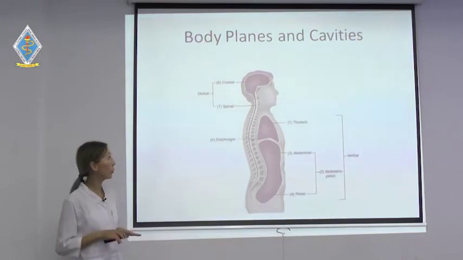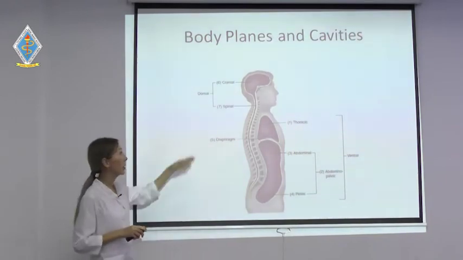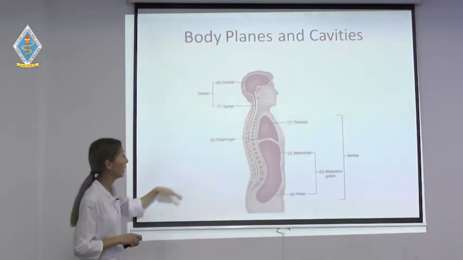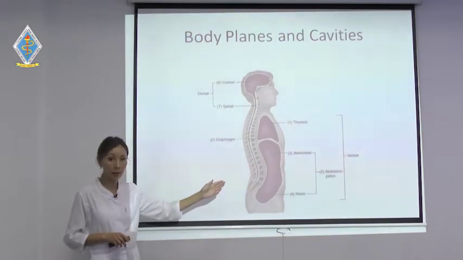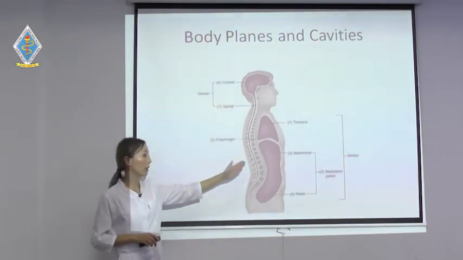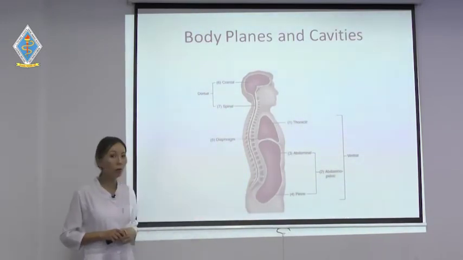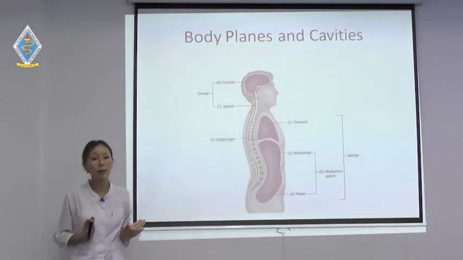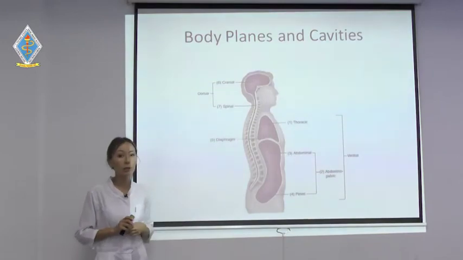Next, body planes and the cavities. These are the planes of the body that we have discussed now. The cranial cavity and the spinal cavity given here, together they are the dorsal cavity. Then we have the ventral cavity. The ventral, as you know, is also known as the anterior side, including thoracic, abdominal and pelvic. The abdominal and pelvic cavities are known together as the abdominopelvic cavity. So together, ventral cavity and dorsal. In general it's divided into two: dorsal, the head part, and the ventral cavity that includes the thoracic, abdominal and pelvic cavities.